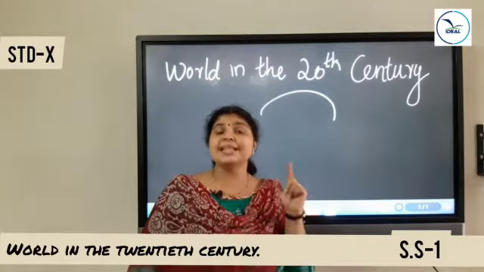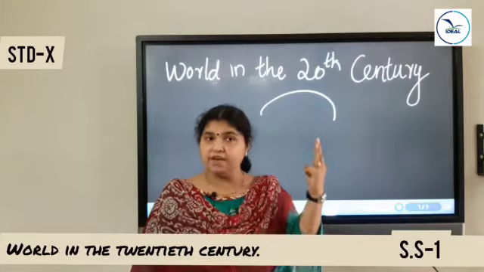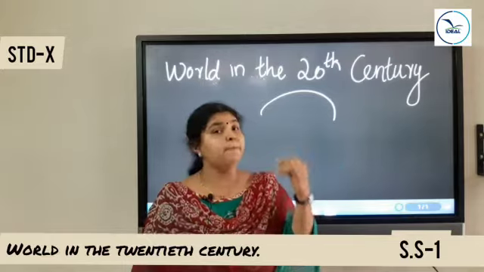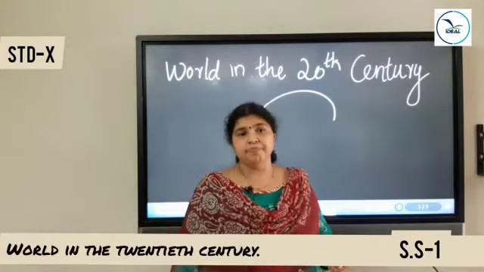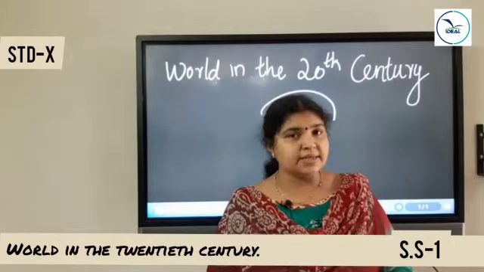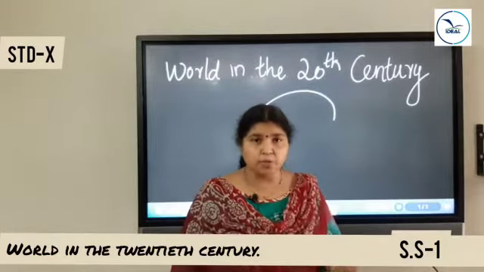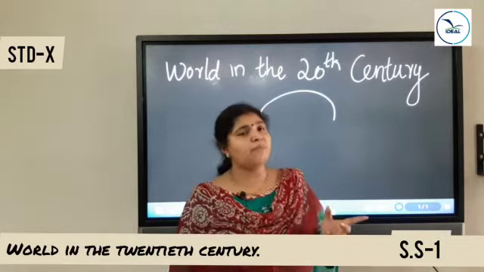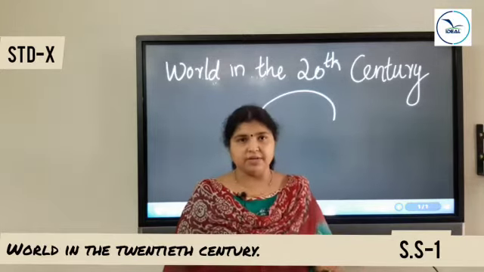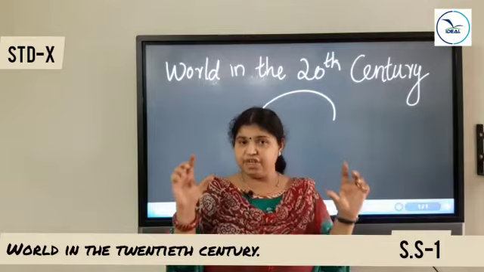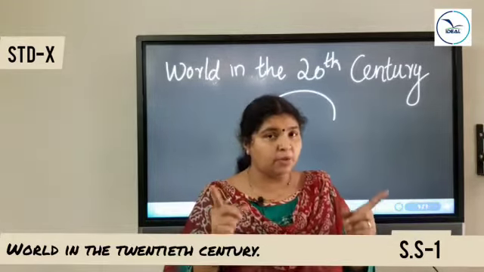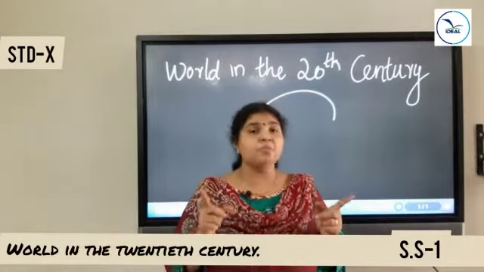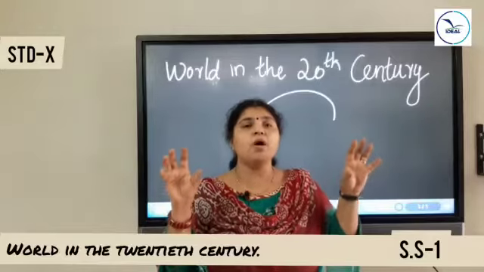In this lesson we want to learn the three main features of the 20th century, that is capitalism, colonialism, imperialism. So let's begin. Capitalism. So what is capitalism? Capitalism is the economic system in which production and distribution are in the hands of capitalists. So definitely the aim of the capitalist is to get maximum profit. Capitalism is the economic system in which production and distribution are in the hands of capitalists with an intention to make profit. Profit is the main aim of the capitalist.